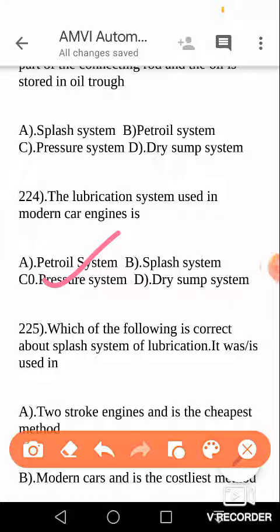C. Next question. Which of the following is correct about the splash system? See the bit, how misleading it is. All the terms are just interchanged. It is used in two-stroke engines and is the cheapest method. It is used in modern car engines and is the costliest method. It was used in early motorcycles and is the cheapest method. It is used in racing car engines and is the costliest method. Unless you have studied the subject thoroughly, it is very difficult to identify the correct answer.